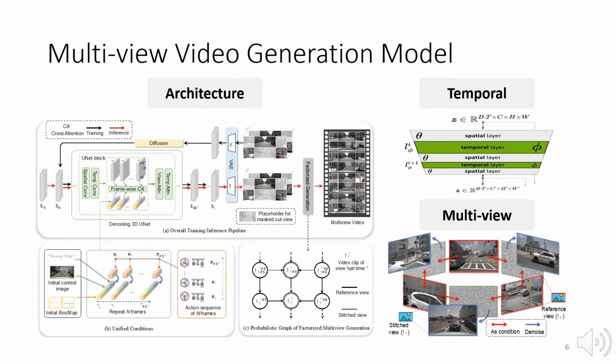To tackle the first challenge of building a multi-view video generator, we took a joint modeling approach. For the temporal aspect, we employed two-stage training to maximize the utilization of pre-trained image models, enabling our model to concentrate on learning temporal parameters. To maintain consistency across various views, we utilized a stitching technique. Essentially, we produced videos from three perspectives and seamlessly merged them using conditional information to produce a unified multi-view video. This approach ensures that our model generates videos with coherent and visually consistent content from multiple perspectives.